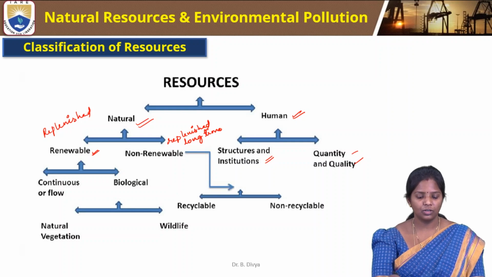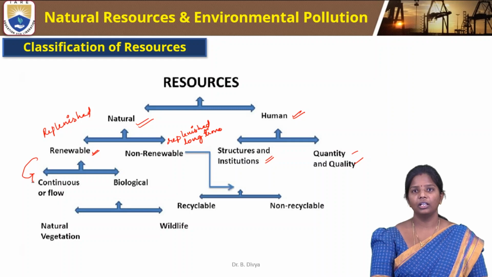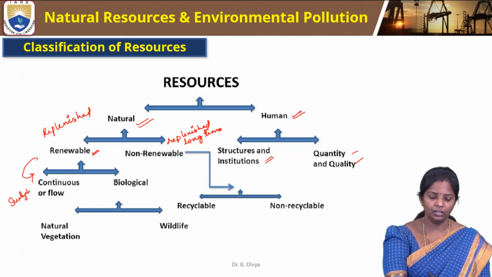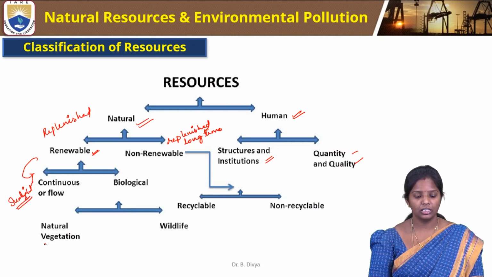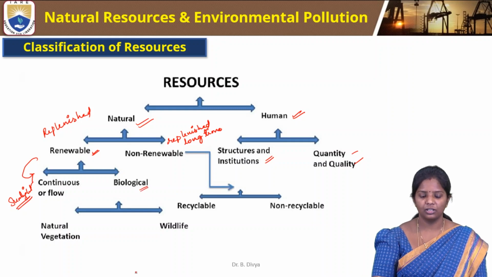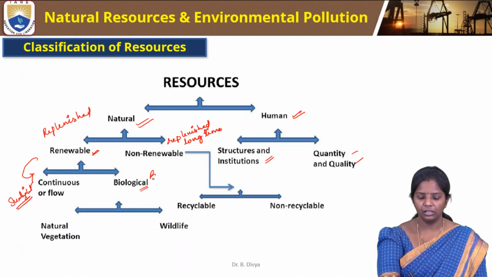Then in renewable resources, we again have continuous or flow. So continuous renewable resource, for example, sunlight is a continuous resource that we get from the sun. So this is the continuous flow that is coming from nature. So this is coming under renewable resource, continuous flow of resource. So next is the biological resource. So this is from the biology origin.